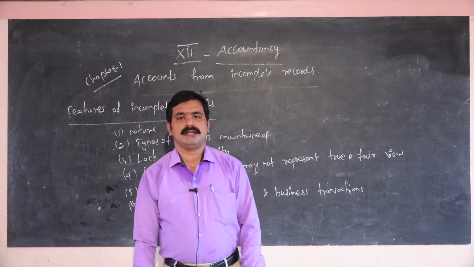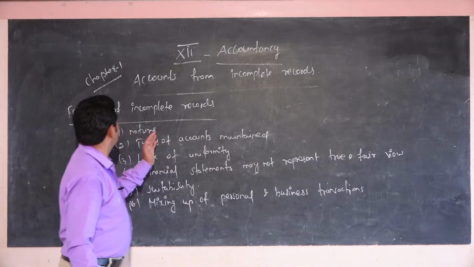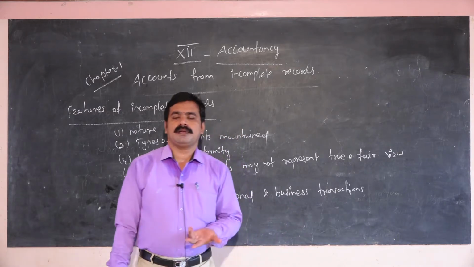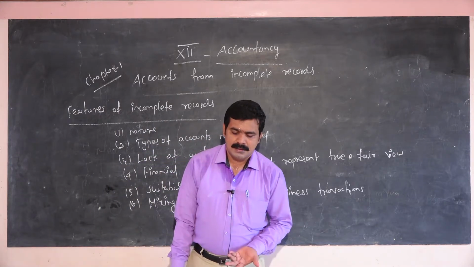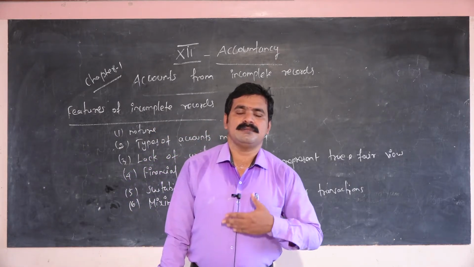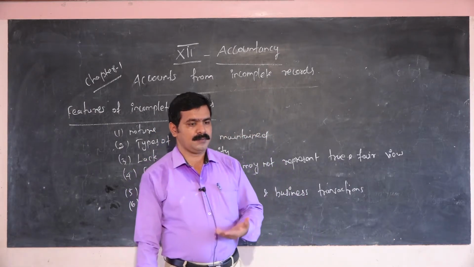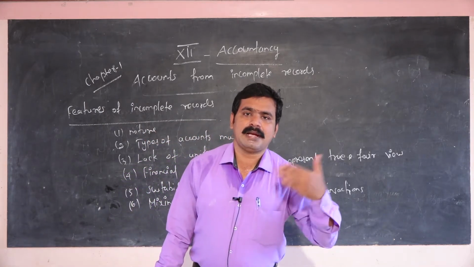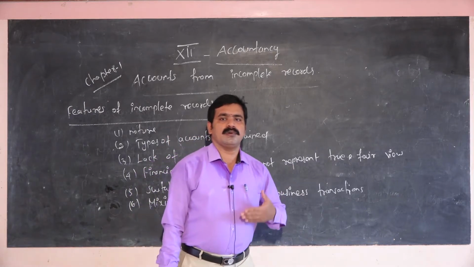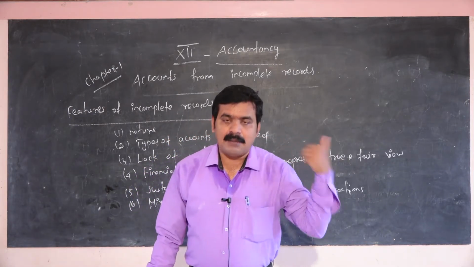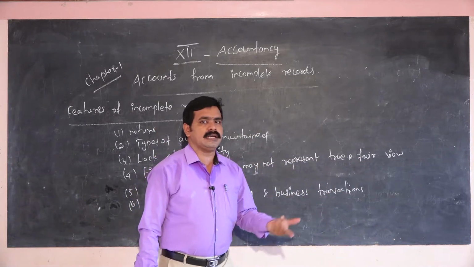Now, I am going to start the features of incomplete records. I already told what we mean by incomplete records. Most trading companies, non-profit or manufacturing companies maintain complete records, not incomplete records.